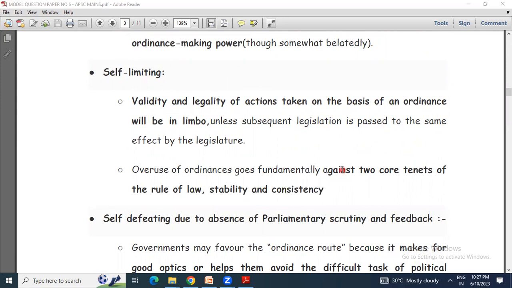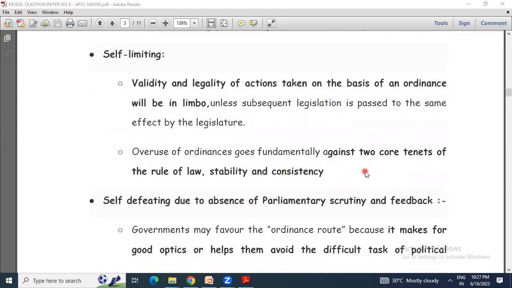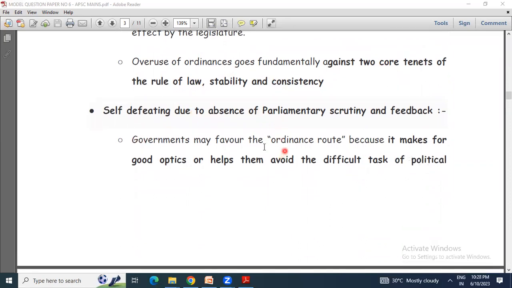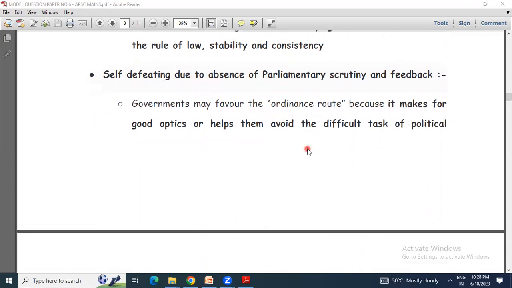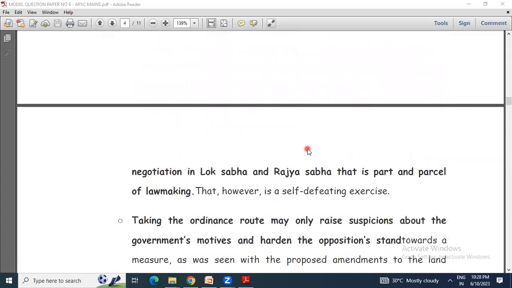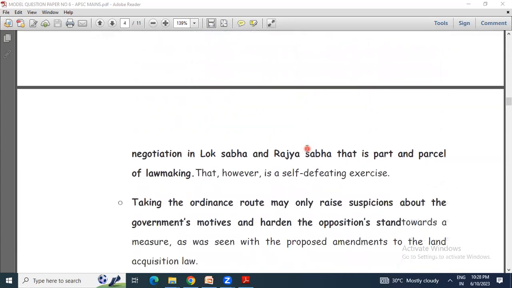Now, overuse of ordinance goes fundamentally against two core tenets of the rule of law. What are they? Stability and consistency. So if overuse of ordinance is done, then it will be against the rule of law with respect to stability and consistency. Self-defeating due to the absence of parliamentary scrutiny and feedback. Governments may favor the ordinance route because it makes for good optics or helps them avoid the difficult task of political negotiation in Lok Sabha and Rajya Sabha.